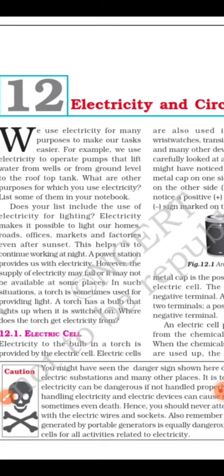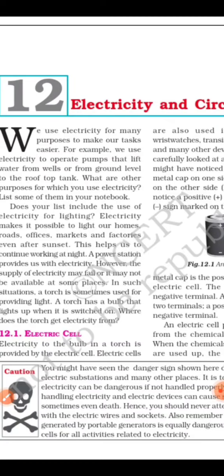How is this electricity supplied to our homes? Actually, electricity is generated in power stations. From there, it is transferred to transformers through cables. They are supplied to our homes through the wires, and then we get electricity.